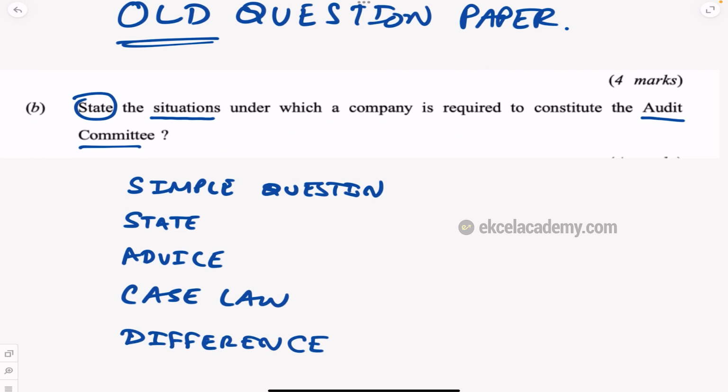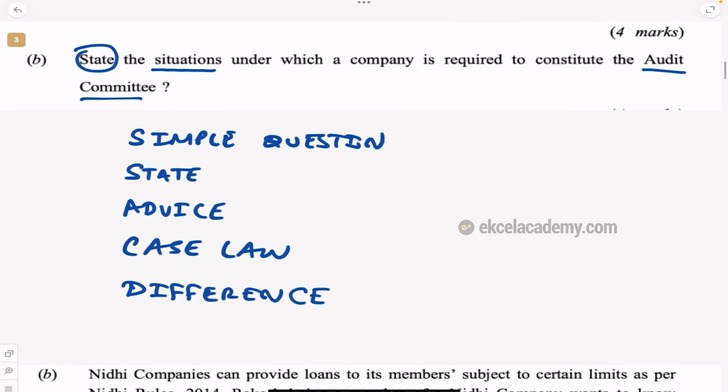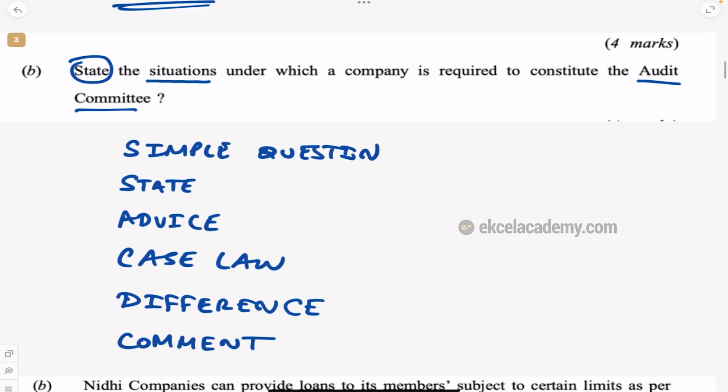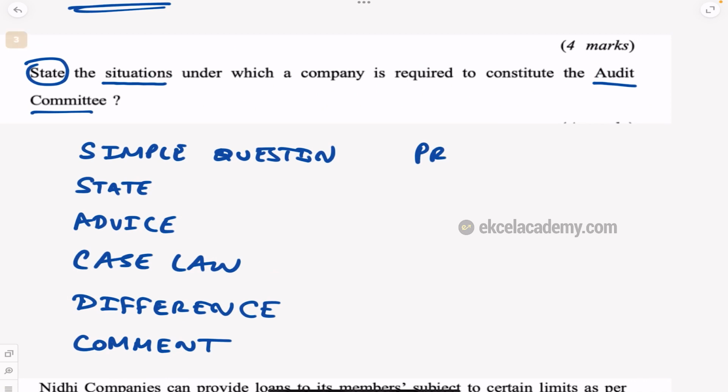Then they can ask you something like comment on the following. They can give a statement and say comment on the following. Or they can ask you the procedure for any particular process in company law or EBCL, SBC, JGL, etc. Or they may ask you to explain the provisions of law,